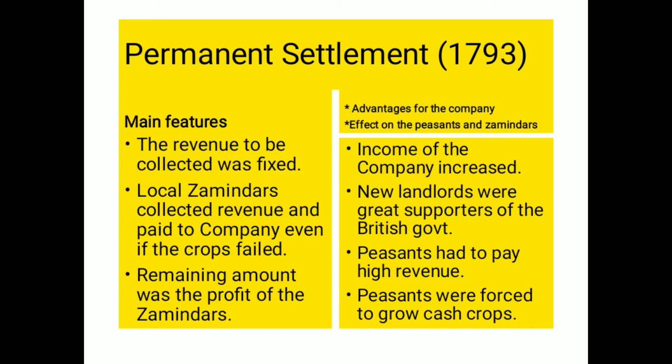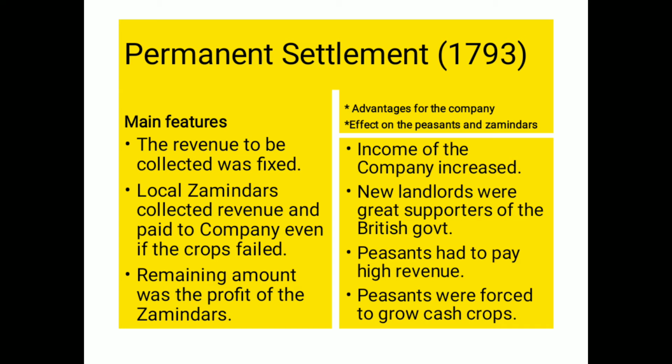So what happened? The local zamindars were supposed to collect the revenue from the peasants, and on time they had to pay the company people. Now here you see, there was no scope of revision. So it was a great problem, because even if the crops failed due to drought or flood, they had to pay this revenue by any means.